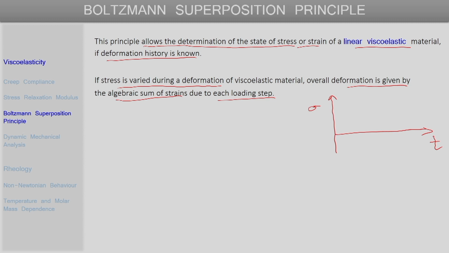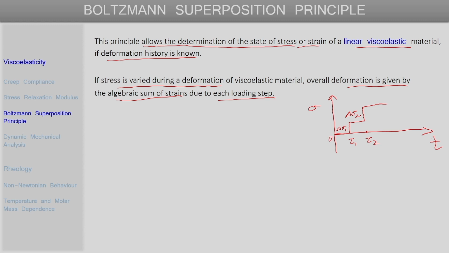Initially, for some time, t equal to 0, there is no stress, and then at time t equal to some value tau 1, let us say a step stress of magnitude delta sigma 1 is applied, and then again at another time tau 2, another step stress of magnitude delta sigma 2 is applied, and so on. For different periods of time the load or the stress is being increased in a stepwise fashion.